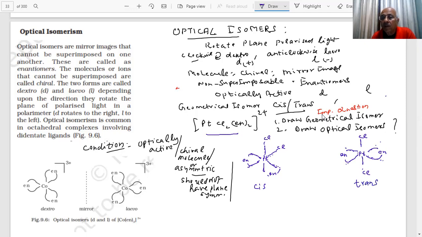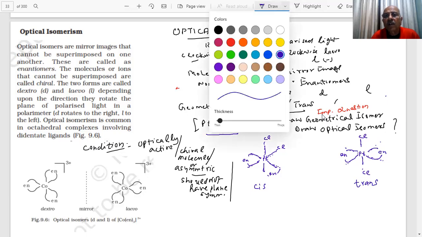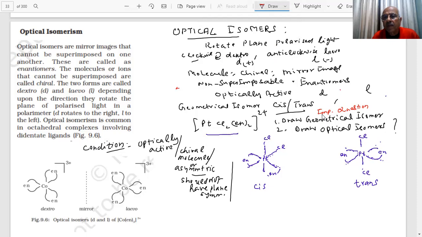Now tell me which of the two is optically active. Are both optically active? Yes or no? That is the question. How will I know which is optically active? If I have a mirror, how will it look in the mirror?